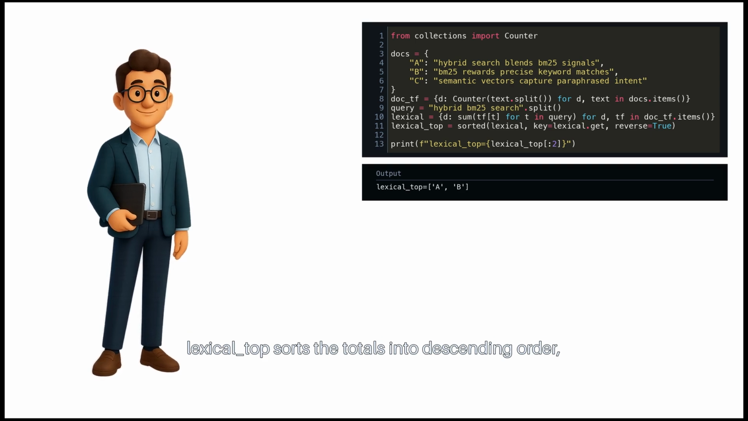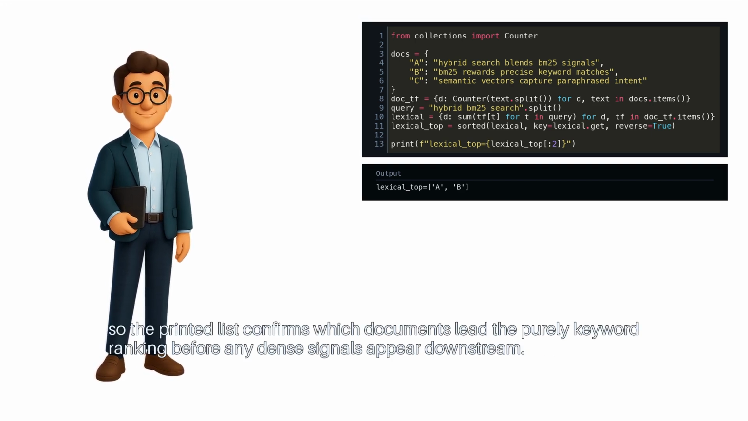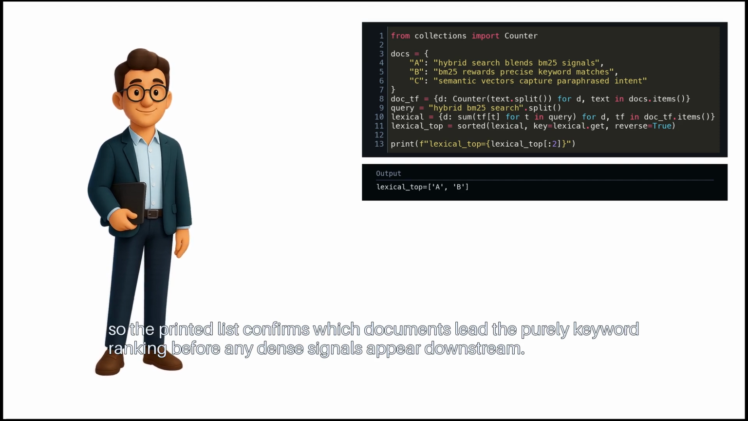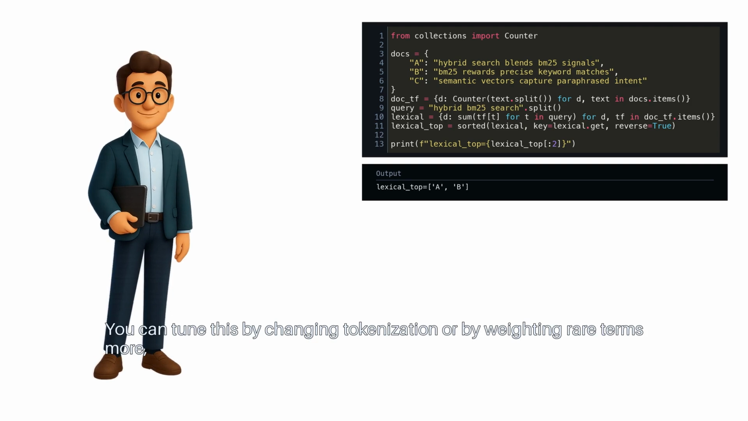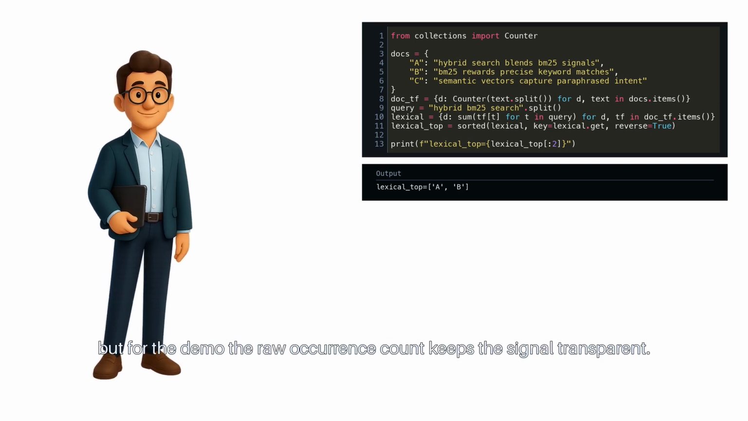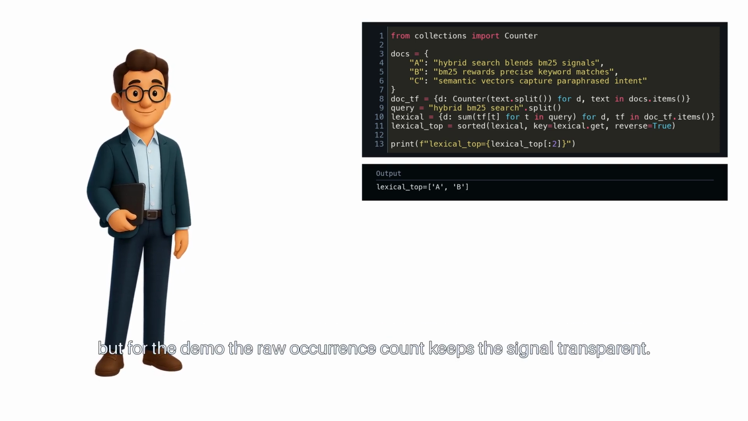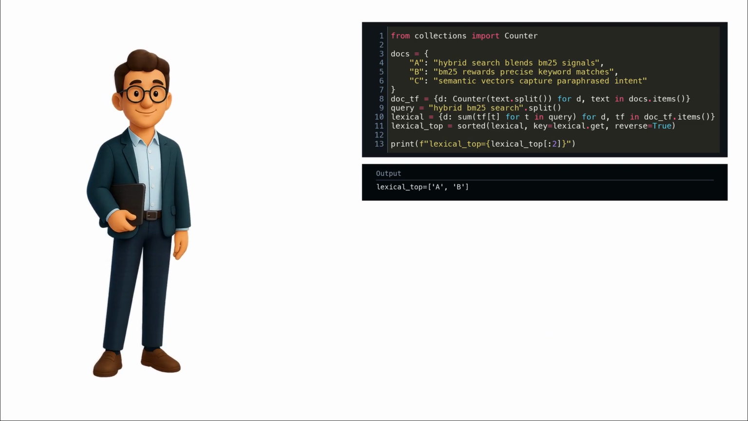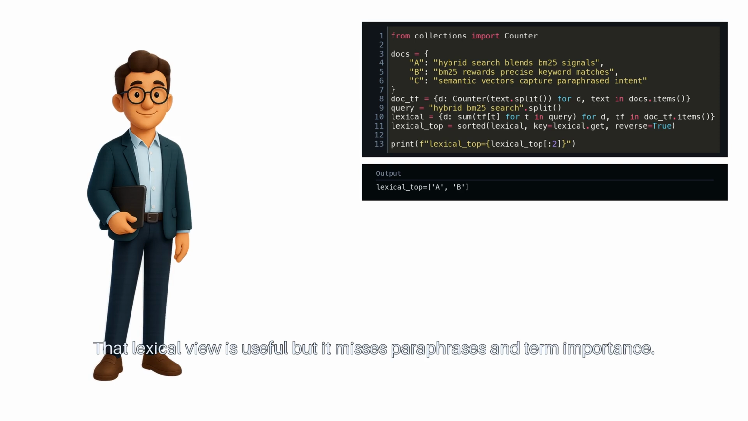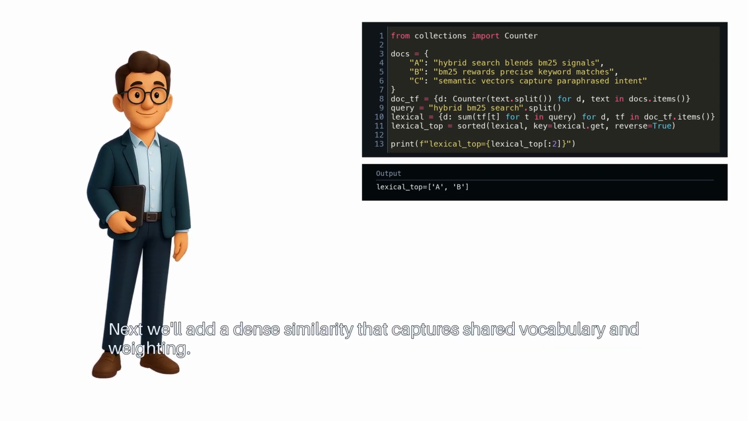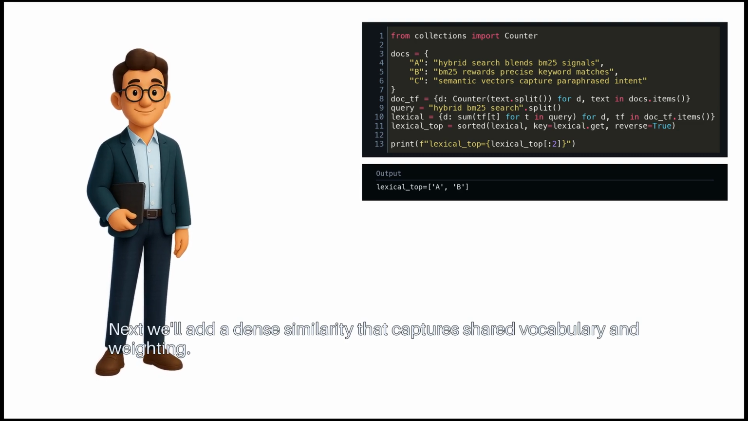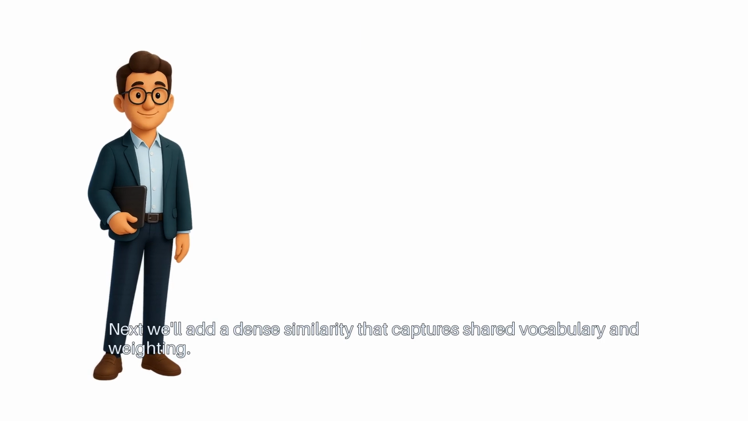Lexical top sorts the totals into descending order, so the printed list confirms which documents lead the purely keyword ranking before any dense signals appear downstream. You can tune this by changing tokenization or by weighting rare terms more, but for the demo, the raw occurrence count keeps the signal transparent. That lexical view is useful, but it misses paraphrases and term importance. Next, we'll add a dense similarity that captures shared vocabulary and weighting.